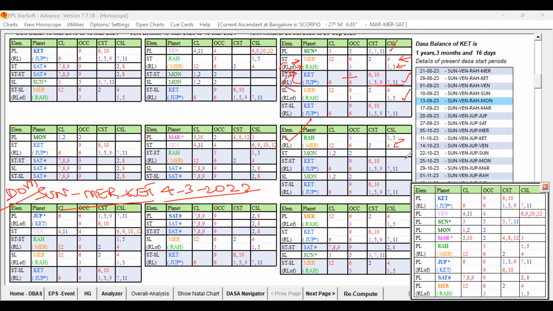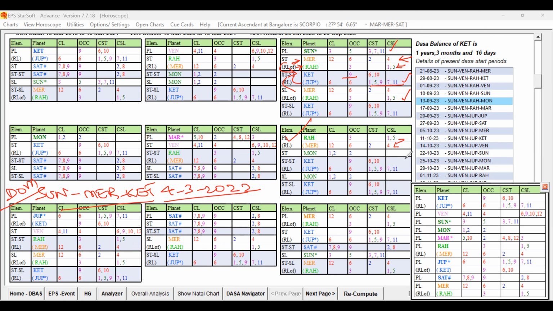This is not strongly unfavorable for the progeny prospects, because 2 is supported by 1, 5, 9, 7 and 11, all very good. So the Mercury planet is getting the support of the favorable key planet, Jupiter in own sign, right? We have to keep that in mind. Mercury is also getting the support of Saturn, because Saturn is aspecting Mercury by way of the 10th aspect. That is also good, because Saturn is also a good key planet. So the second planet is getting the support of other favorable key planets. You have to keep that in mind. That way, the Sun Dasa is supportive for the progeny.